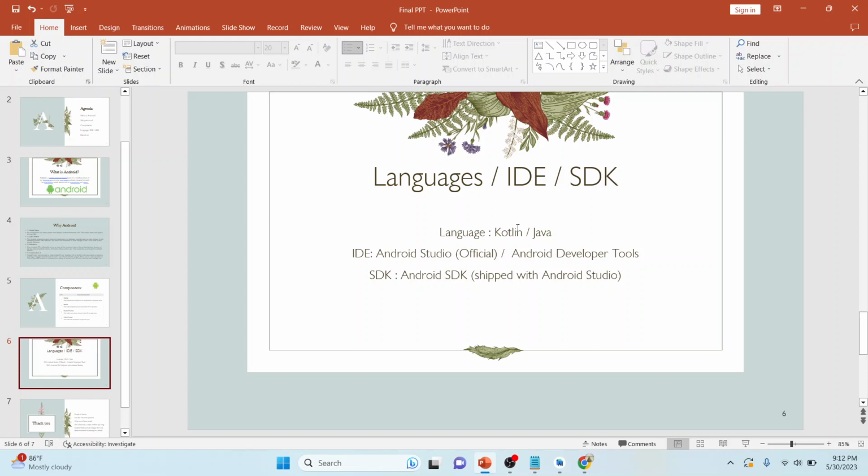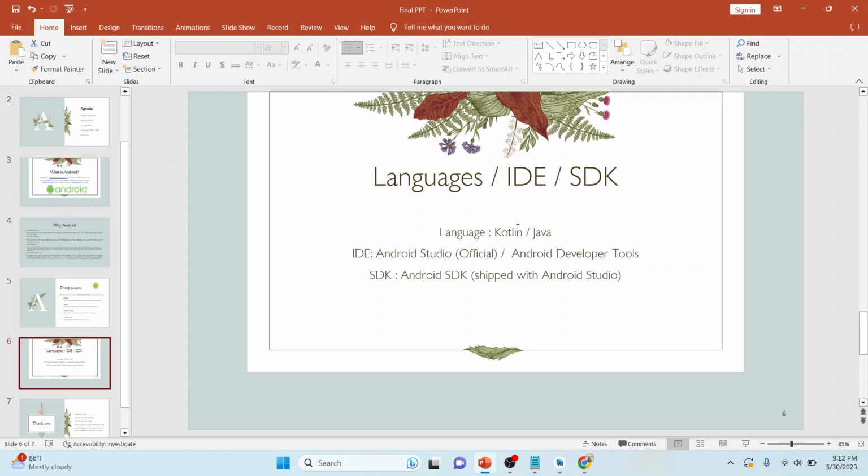We have two IDEs for Android. The first is Android Studio, the official integrated development environment to develop Android apps. Then we have Android Developer Tools. It is by Sun Microsystems, but it is now deprecated. Everyone uses Android Studio. The third important thing is the SDK.